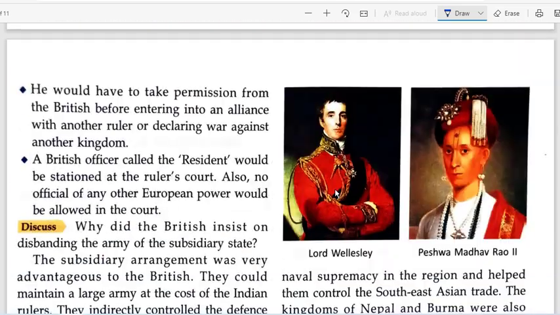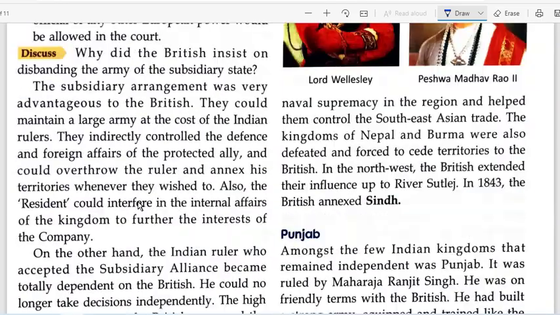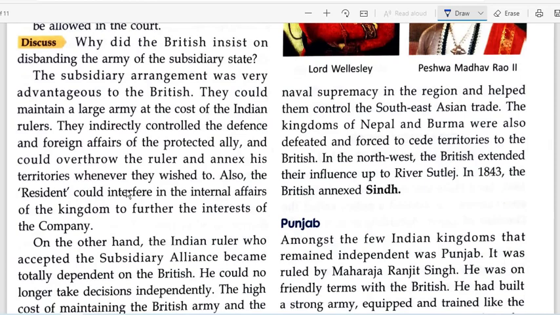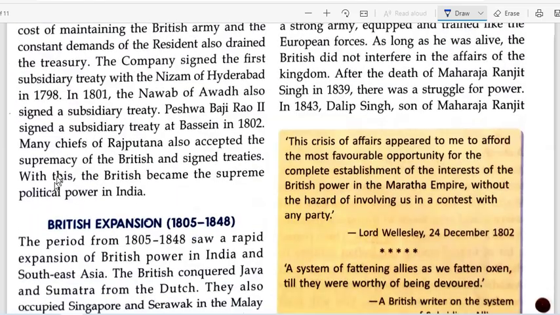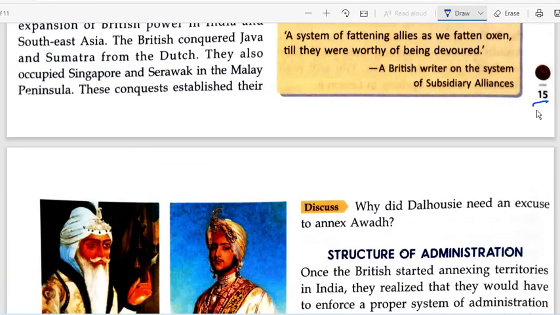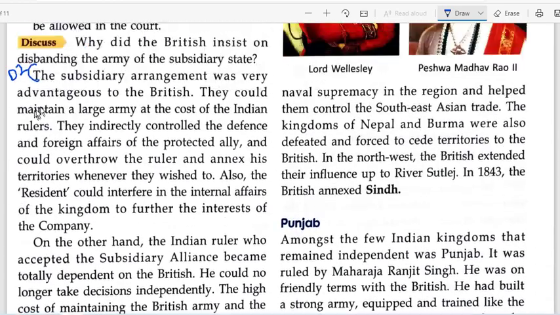Hold on a second. Okay, you have to start from here. This is the answer to D2. You have to start from this paragraph, on page number 15. The subsidiary arrangement was very advantageous to the British. They could maintain a large army at the cost of Indian rulers. They indirectly controlled the defense and the foreign affairs of the protected ally and could overthrow the ruler and annex his territories whenever they wished to.